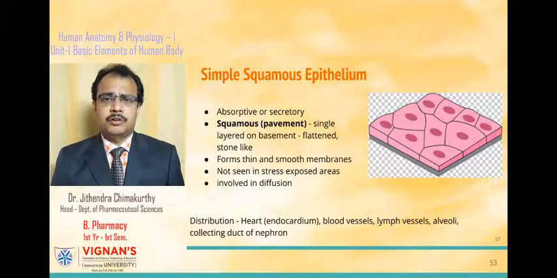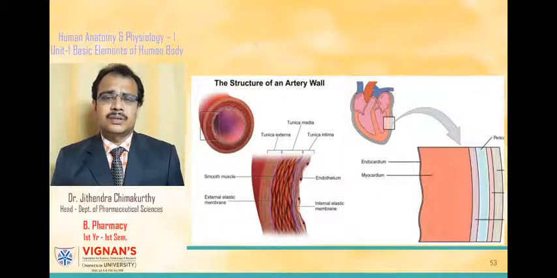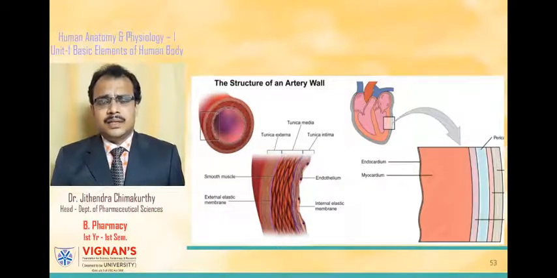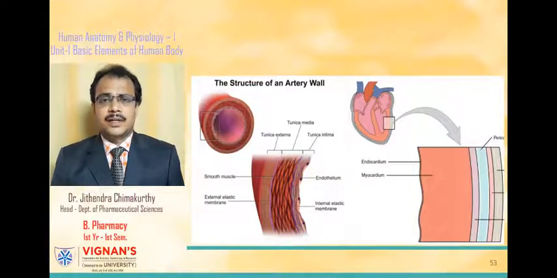This formation of thin and very smooth surfaces makes diffusion across these tissues very easy. And this simple epithelial tissue lines various regions or organs in the body such as the heart, blood vessels, lymph vessels, alveoli of lungs, and collecting ducts of nephron.